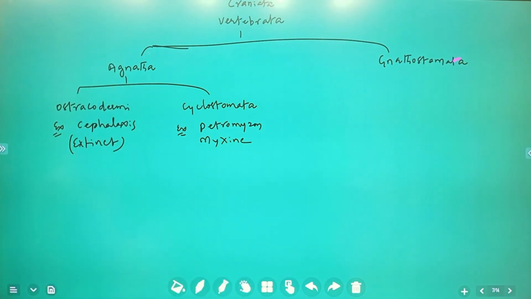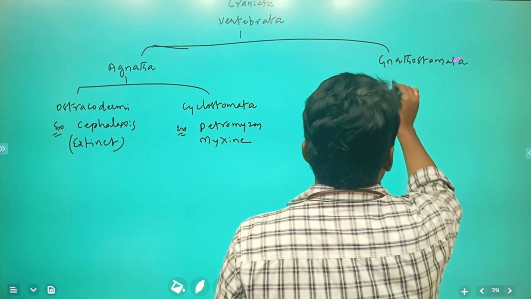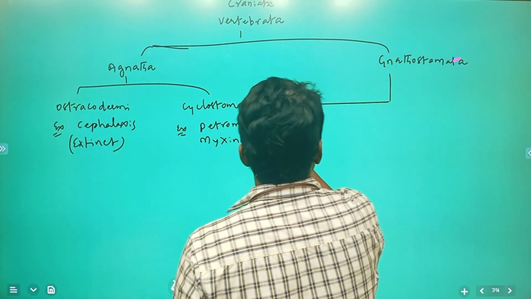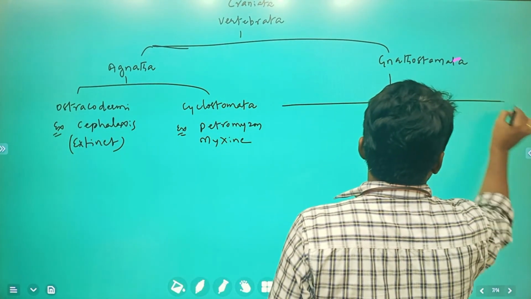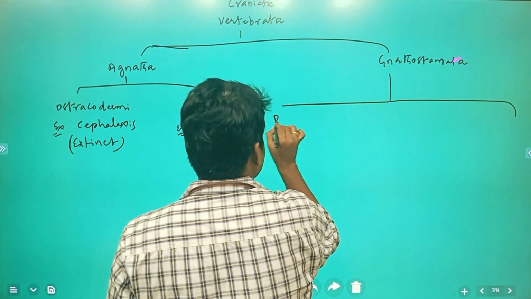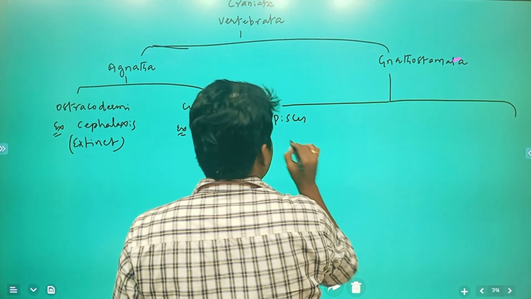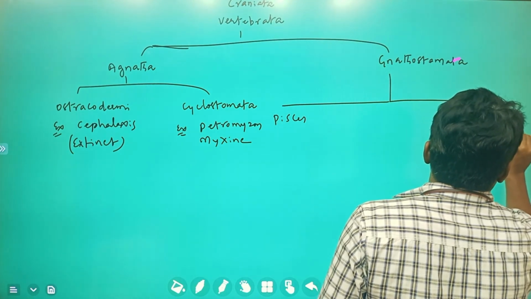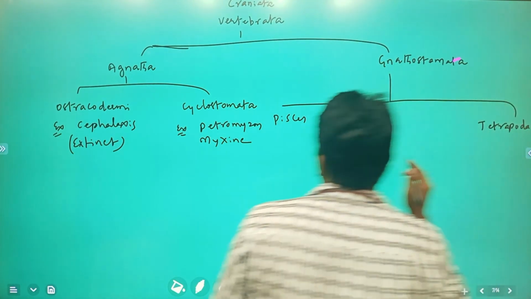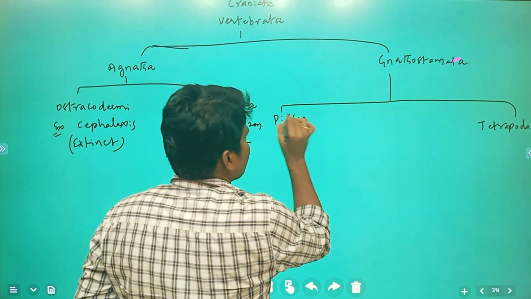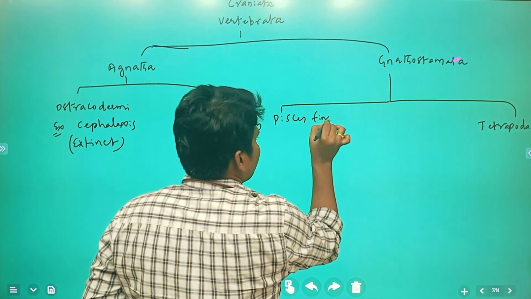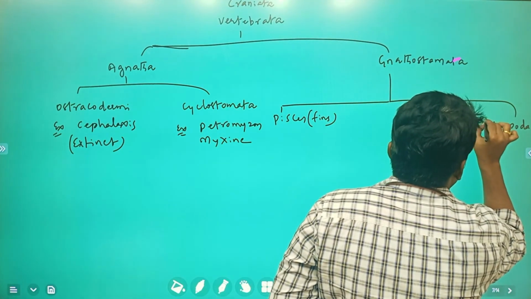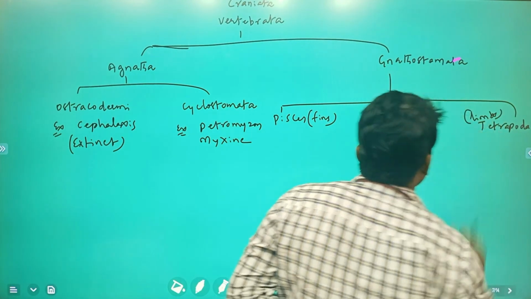Gnathostomata is again differentiated into Pisces, which have fins, and Tetrapoda, which bear limbs.